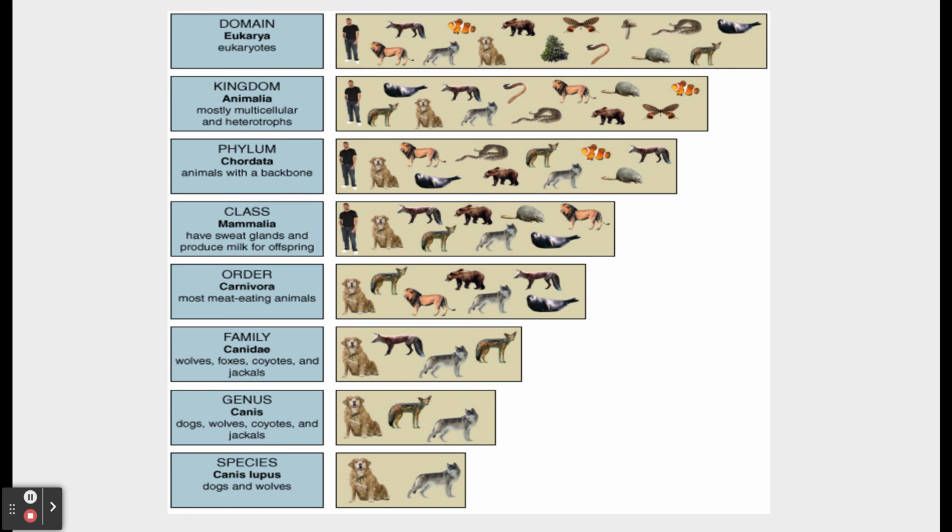Now, if I were to take the Mammalia class and go down even more to get more specific and more precise, if I said the next order is Carnivora, which is carnivores, mostly meat-eating animals, you look at the animals that are eliminated now. Humans are no longer included, because we are omnivores.